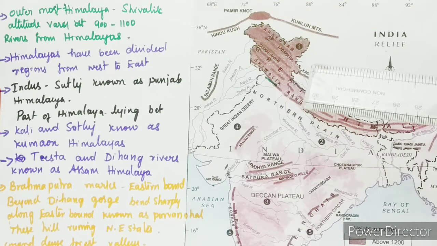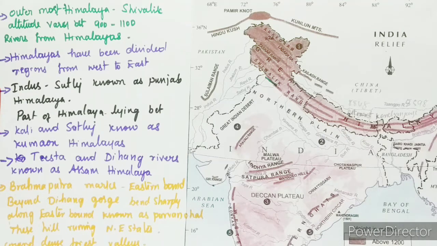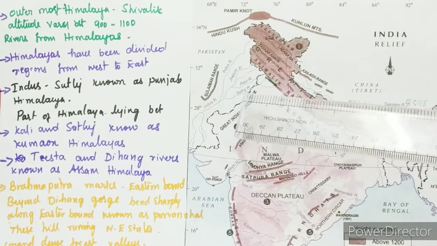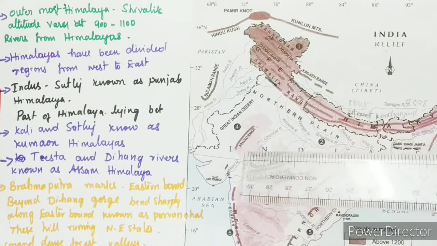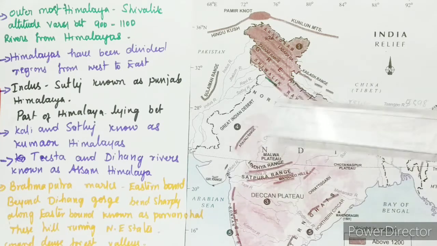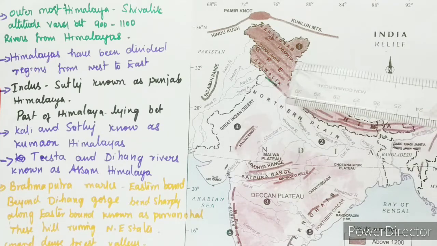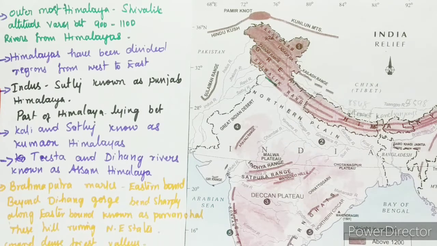The part of the Himalayas lying between the Sutlej and Kali rivers is known as Kumaon Himalayas. From the Sutlej river, here it is, and the Kali river, between these they are called Kumaon. There are regional names in these broad categories of the Himalayas.